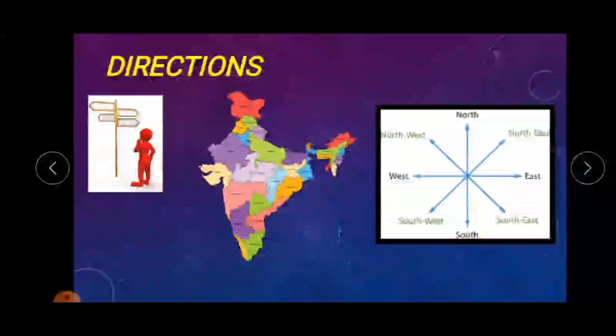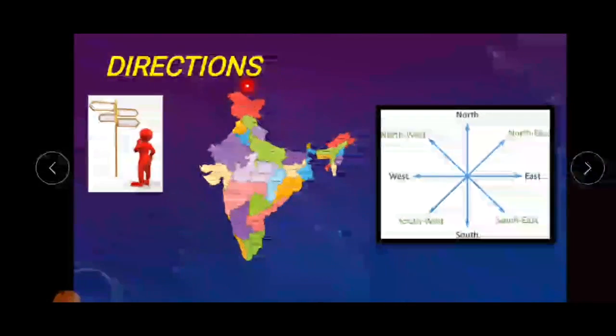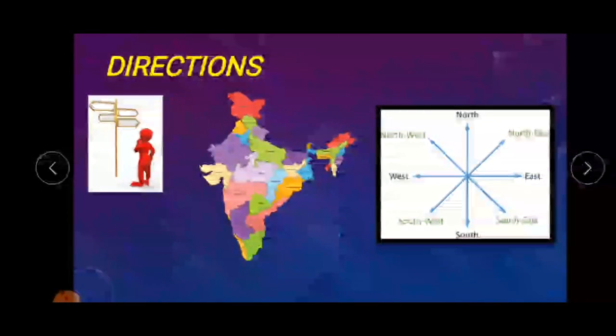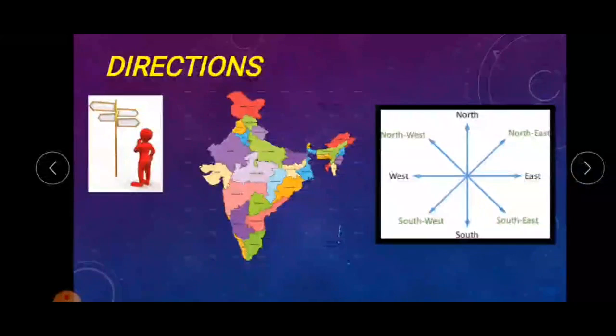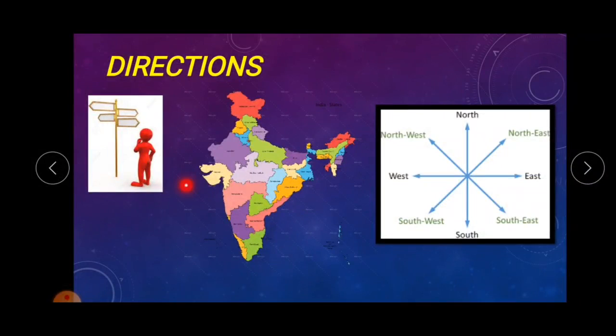Now let's know directions to locate on the map. At the top, north direction is there. At the bottom, south. At the right side, east, and on the left side, west. North, south, east, and west. These are 4 major directions.